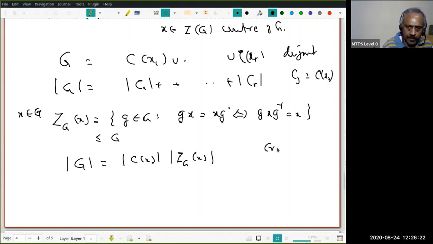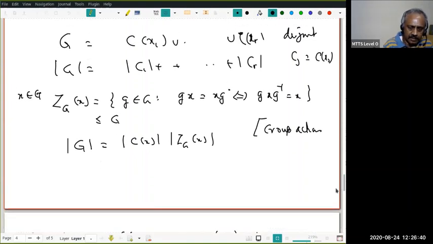If you know group actions, this is nothing other than the number of elements in the group being the size of the orbit times the size of the stabilizer subgroup. But even if you don't know group actions, you must have learned this. You follow that? Please review. I may go in a hurry, hoping that you have seen it. Otherwise, please look at it.